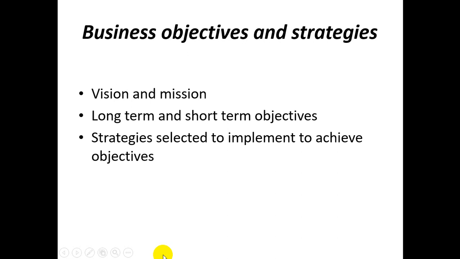Second one, business objectives and strategies. First, we have to clearly mention the vision and mission. You all know the vision is the broad concept about the business, how the business will function for an unforeseeable future. So we have to plan, for example, to be a market leader in the industry.